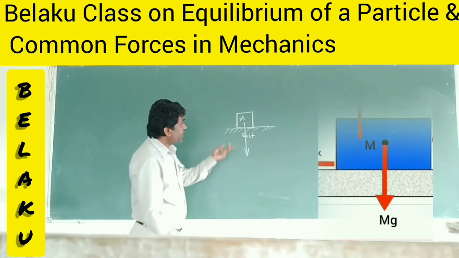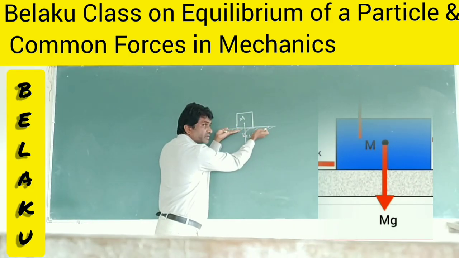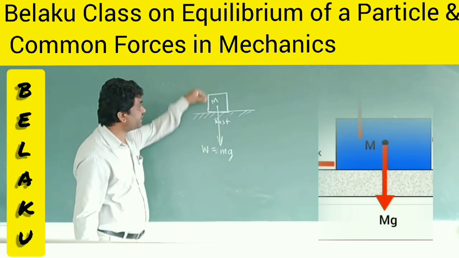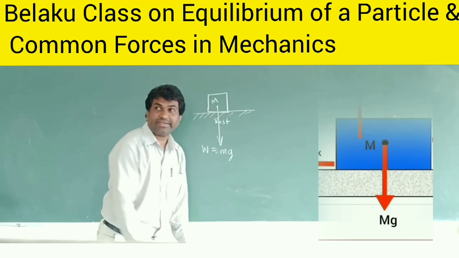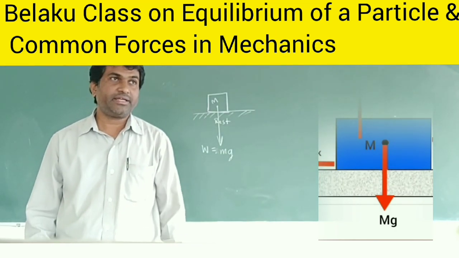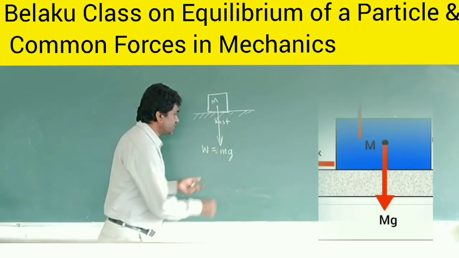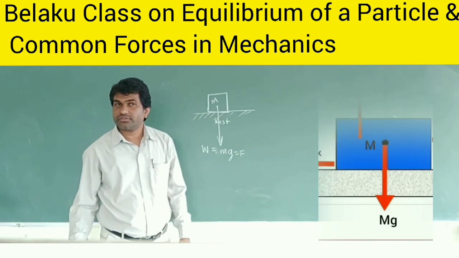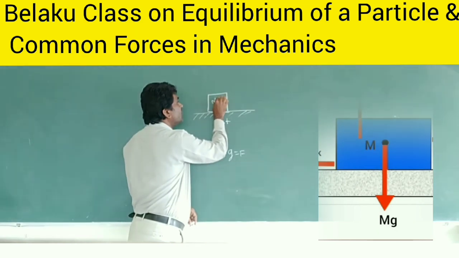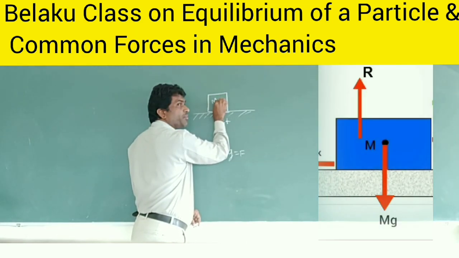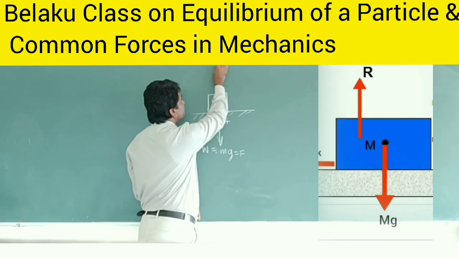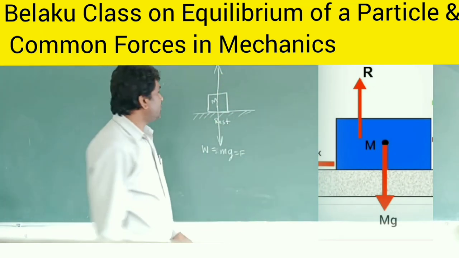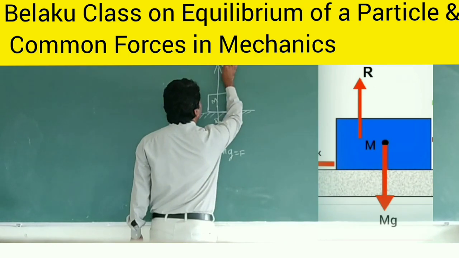Right? And because it is on the surface, the weight is nothing but a force, so that is acting downward because of gravity. Weight is also a force. So one more force is acting in the opposite direction. This is called the normal reaction.